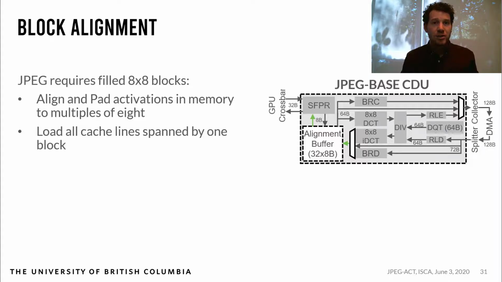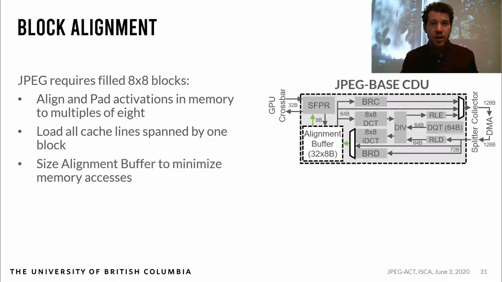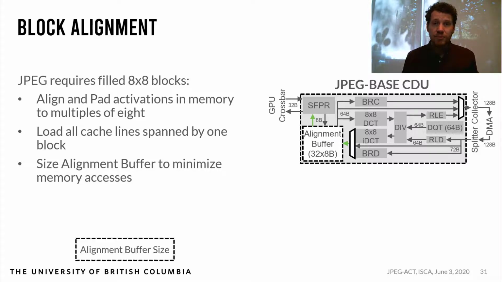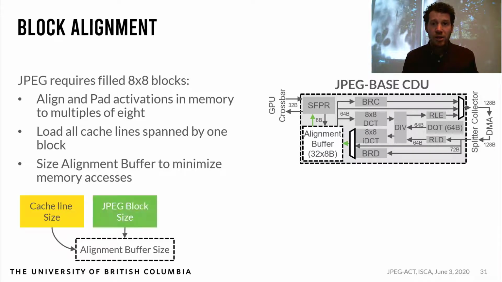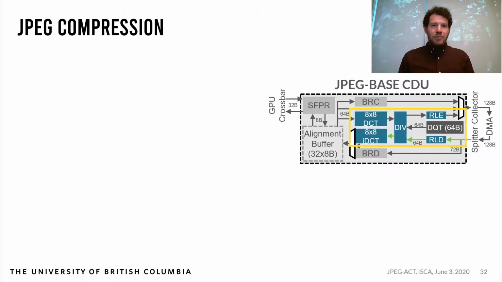We load all cache lines spanned by a single JPEG block and size the alignment buffer to minimize memory accesses by allowing the storage of any other blocks loaded in those same cache lines. The alignment buffer size therefore depends on cache line size, JPEG block size, and the SFPR compression ratio. With 128-byte cache lines, 8x8 blocks, and a 4x compression ratio, this results in a 256-byte buffer capable of holding 4 JPEG blocks.